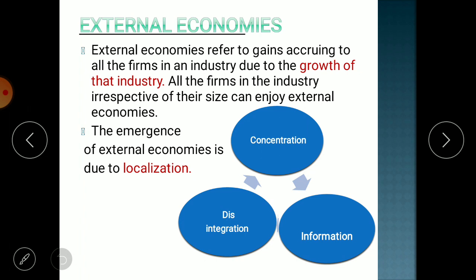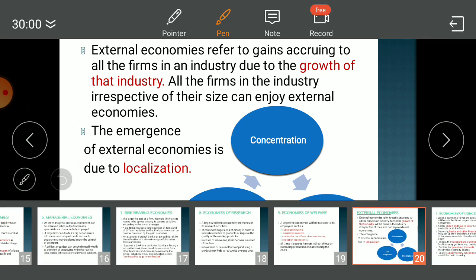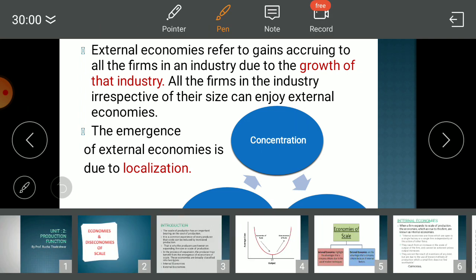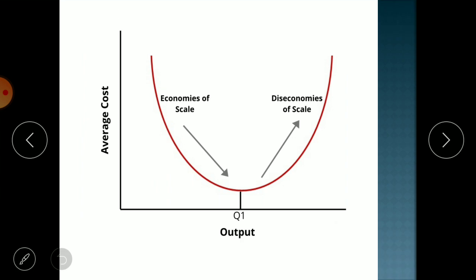I am repeating the meaning of economies of scale again. When production increases, the per unit cost reduces, that is known as economies of scale. That we have seen in the introductory lecture, that when the firm increases the production from here to here, its cost reduces from this much to this much.